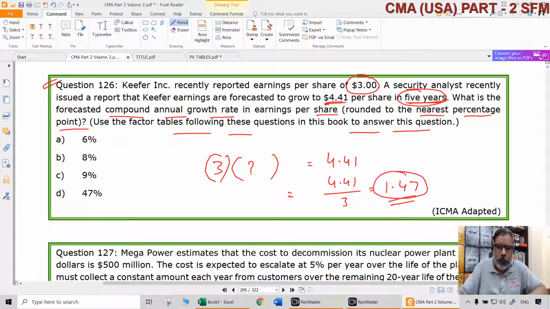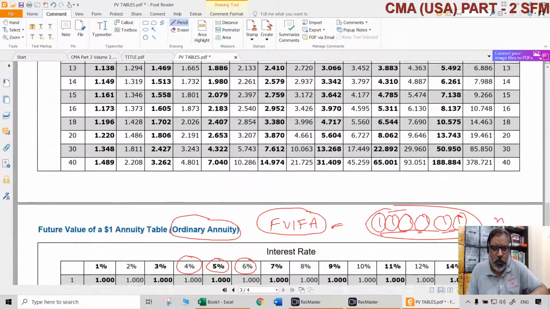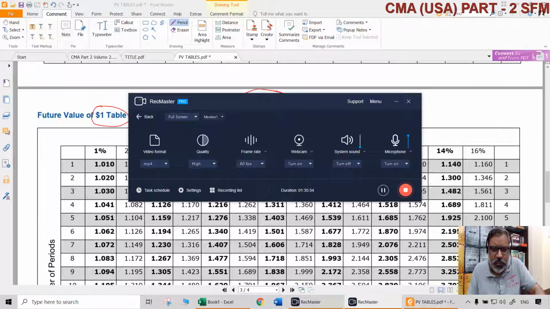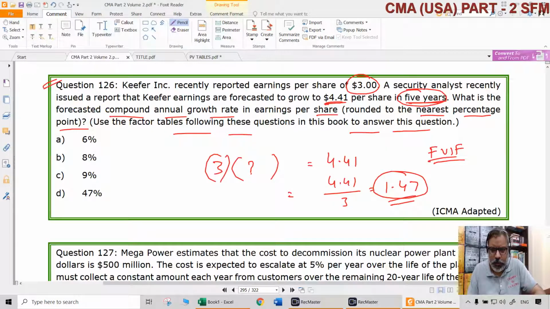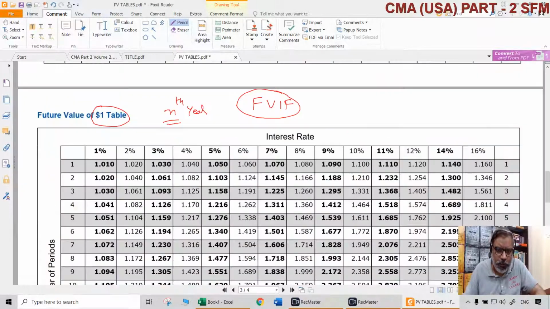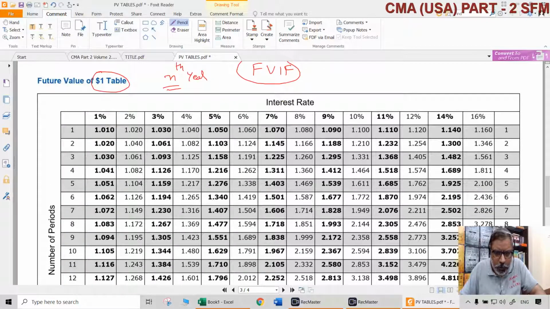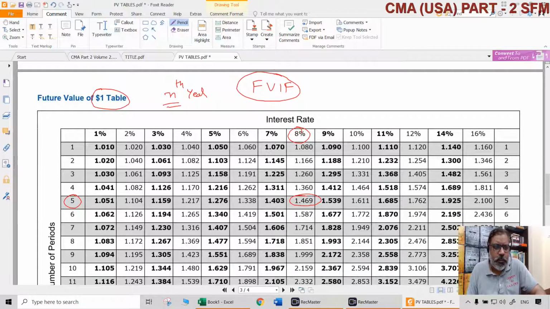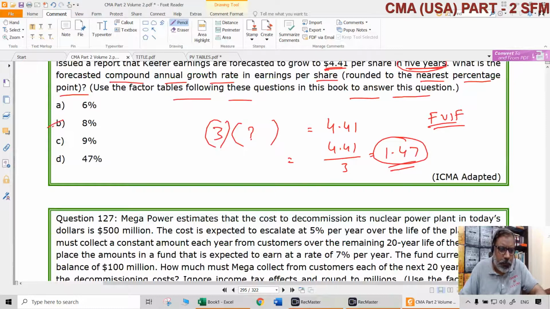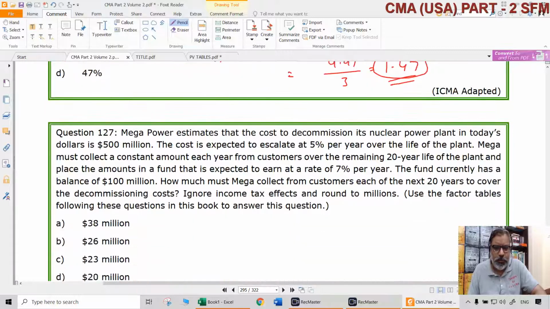And 1.47 is not the rate, it is the future value interest factor. But the point is, this can be looked at in the tables, and which percentage represents that 1.47. For 5 years we can find out, a reverse calculation. For 5 years we want 1.47. Where is it? For 5 years 1.47, approximately this, which means automatically the compounded growth rate is 8%. That's all. Answer is B for 126.